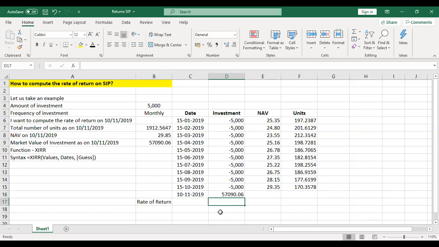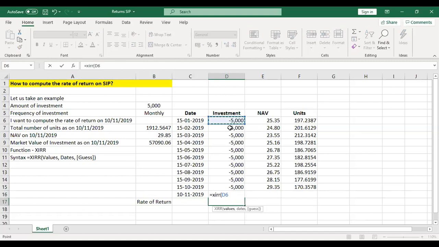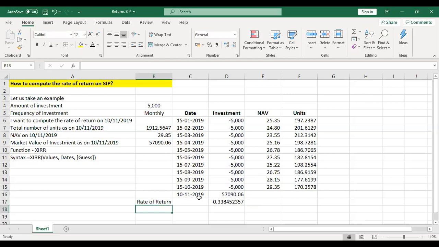There are two ways of using the formula. Either I can go and straight away type the syntax is equal to XIRR bracket open, and I can give the values. So I should select this value field and then comma. I should give the date field. This is my date field, and I can leave the guess empty. I don't have to give a guess there. I can just leave it empty and press enter.